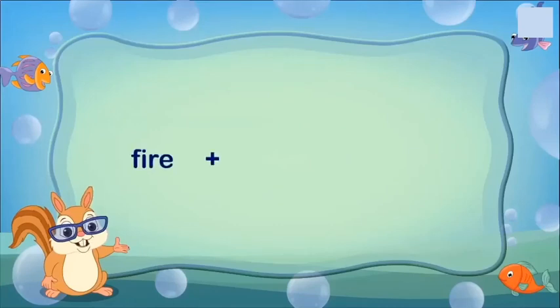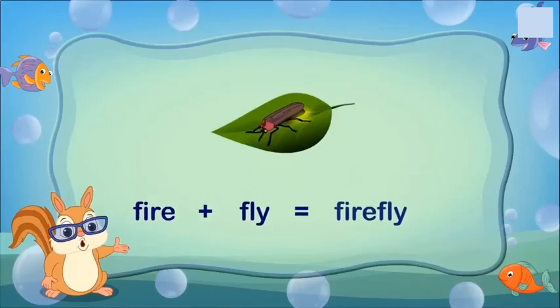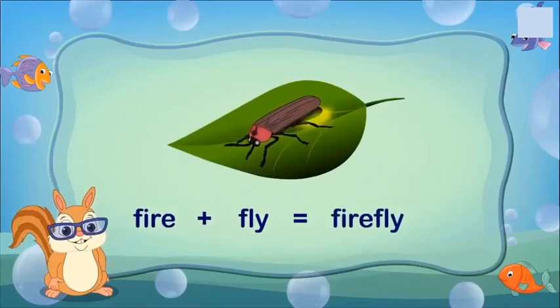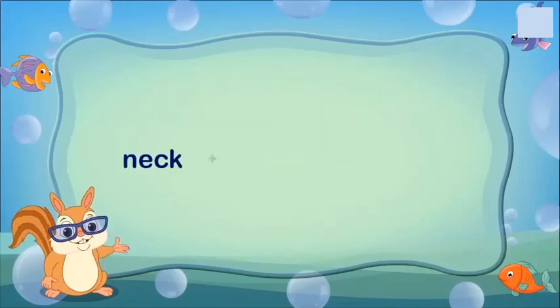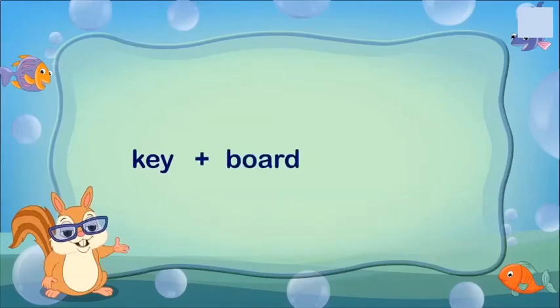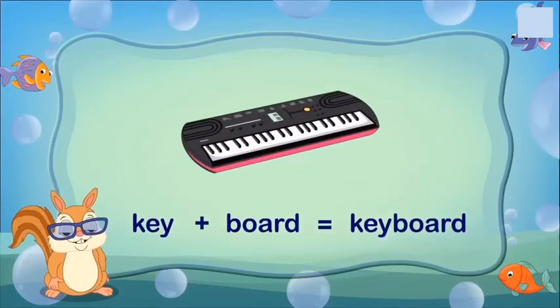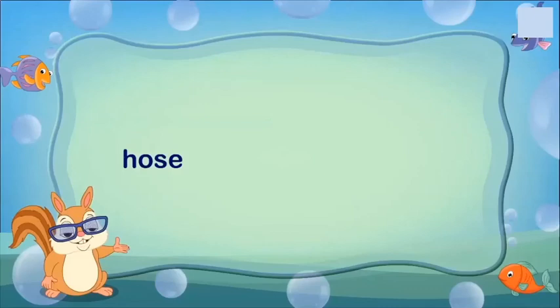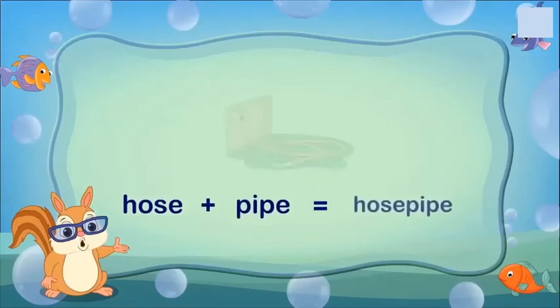Fire plus fly makes firefly. Neck plus tie makes necktie. Key plus board makes keyboard. Hose plus pipe makes hosepipe.